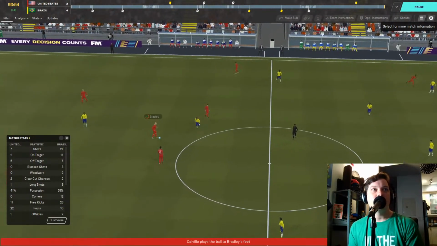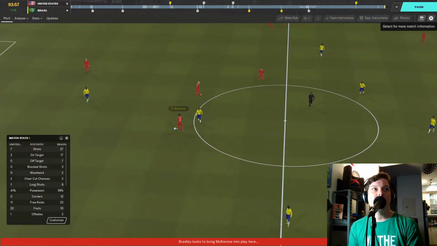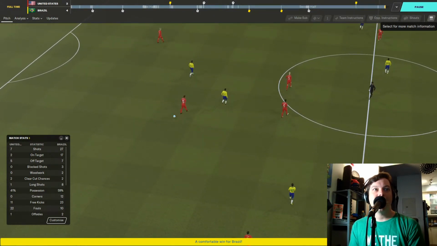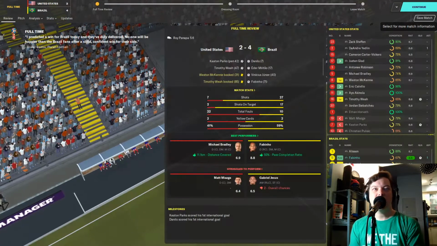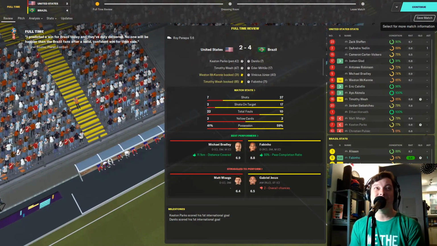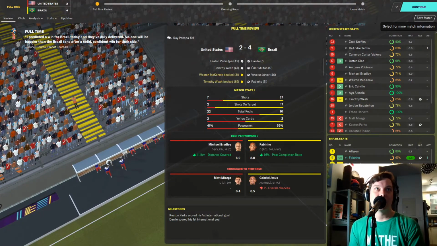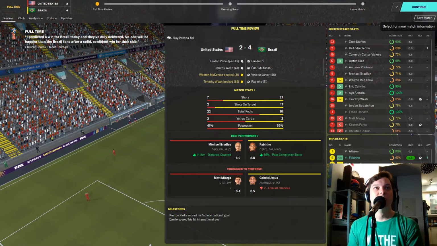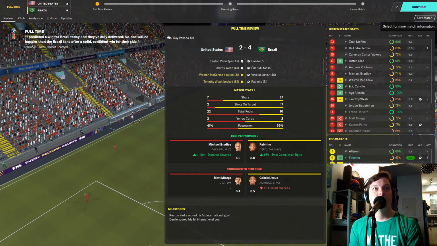Calvillo on the ball for the U.S. Bradley now to McKennie. Back to Carter Vickers. And that is it. Comfortable win. Not that comfortable for Brazil, but 27 shots to 7 for Brazil. Domination on the offensive department. 59% possession for them as well.